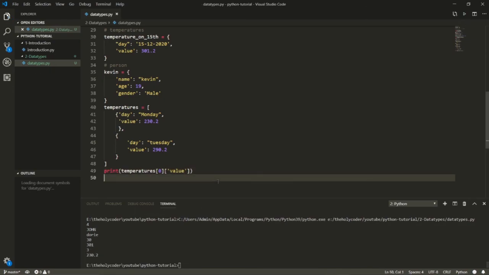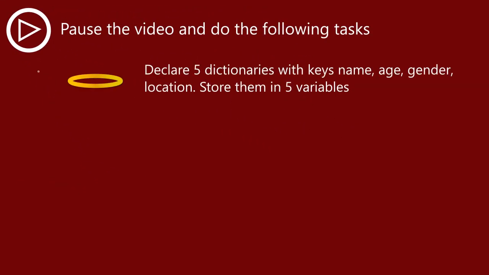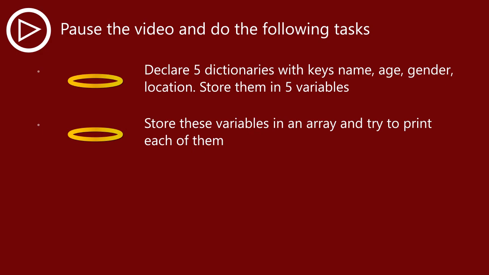Now I want you to do a task, which I will of course list in the video for you to do right next. Pause the video and do the following tasks. Declare 5 dictionaries with keys name, age, gender, and location. Store them in 5 variables. Store these variables in an array and try to print each of them.